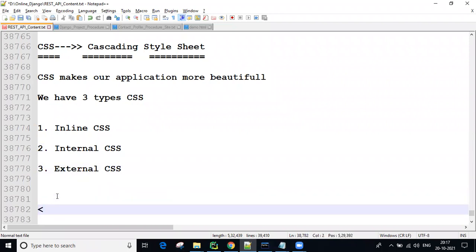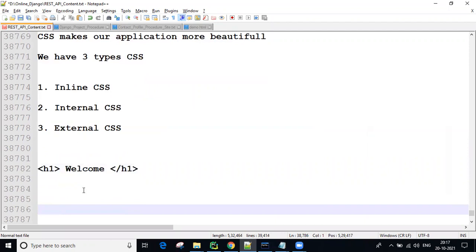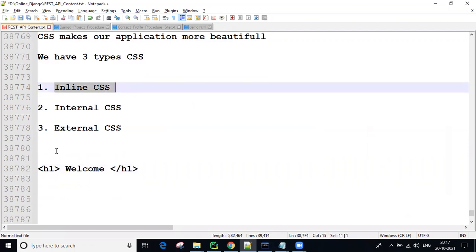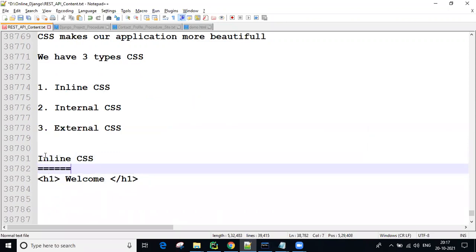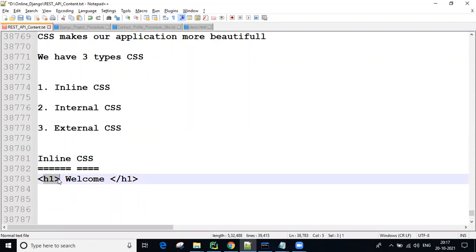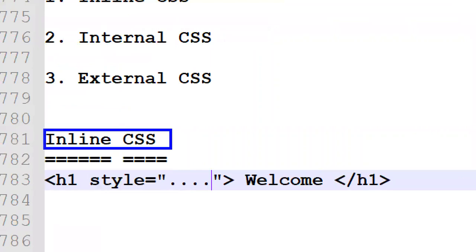Now you can take one normal tag. Welcome is there. Now H1 is there. This is H1. So I'm talking about inline CSS right now. Where do we write inline CSS? Along with the open tag, by using the style attribute. Remember this point: we write inline CSS along with the open tag using the style attribute.